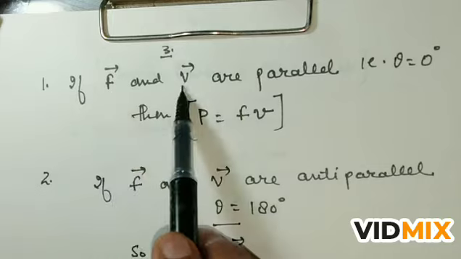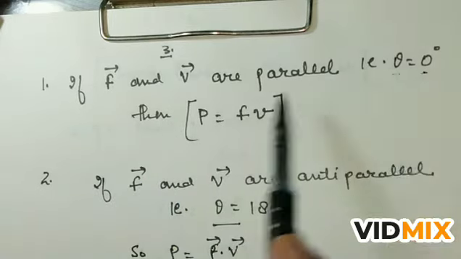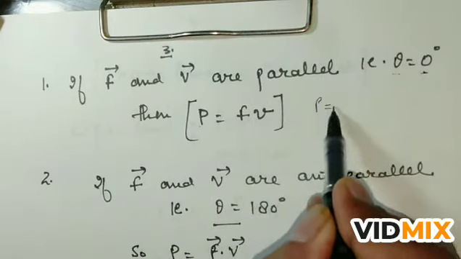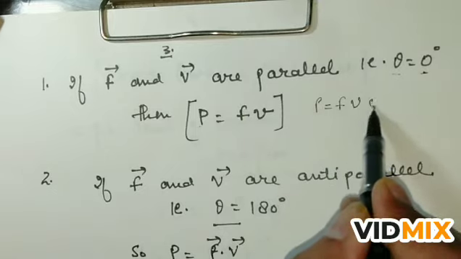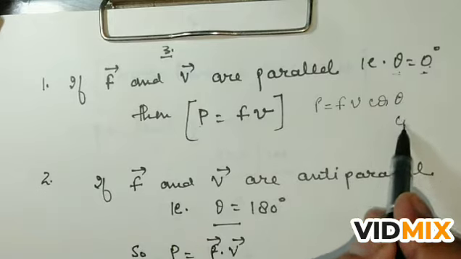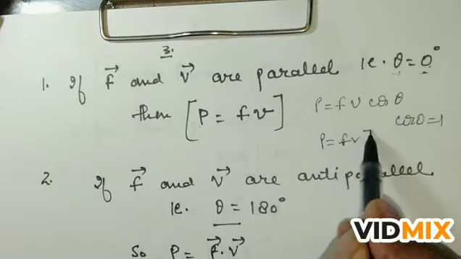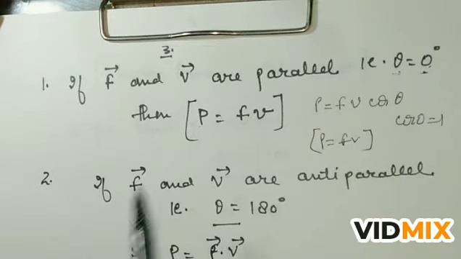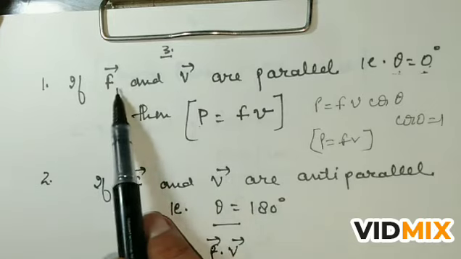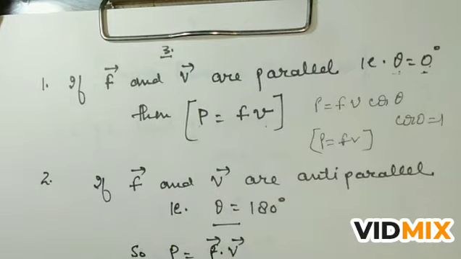If force and velocity are parallel, that is theta is equal to 0 degree, in that case we can write P is equal to Fv cos theta, and since theta is equal to 0, cos 0 is equal to 1, so we can write P is equal to Fv. So if force and velocity both are parallel, means in the direction of force applied the body is moving with certain velocity v, in that case the power is equal to Fv.